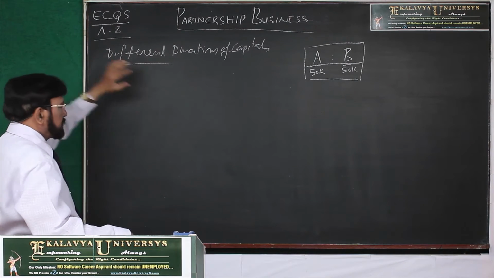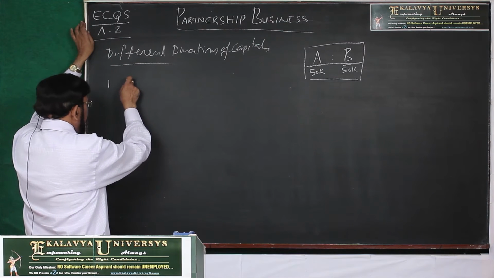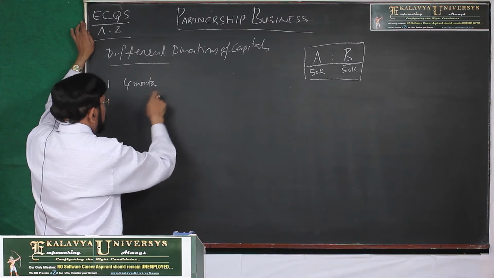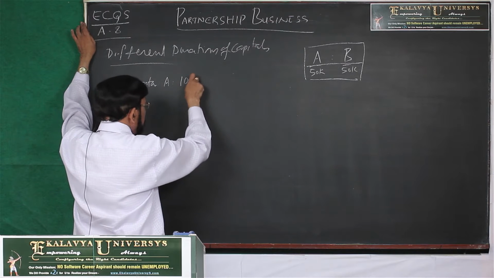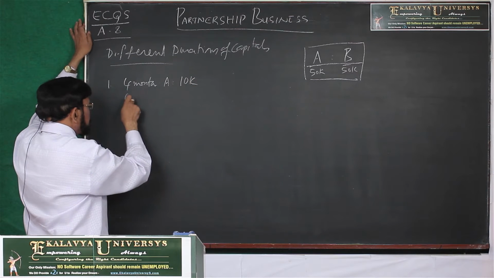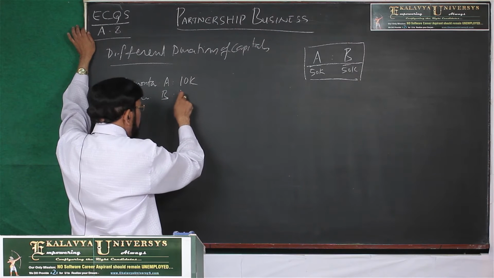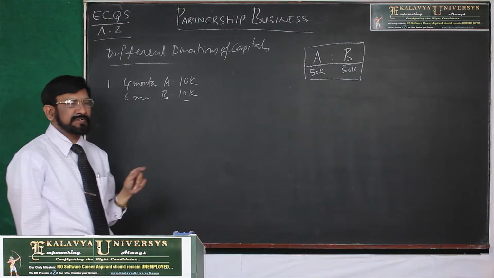Now, with reference to this case, after 4 months, A brought 10,000 additional capital, and after 6 months, B brought 10,000 rupees additional capital. This is the first case.